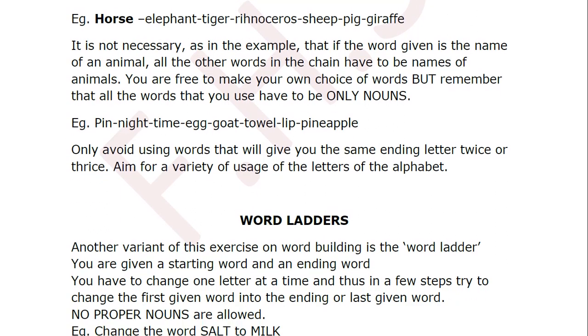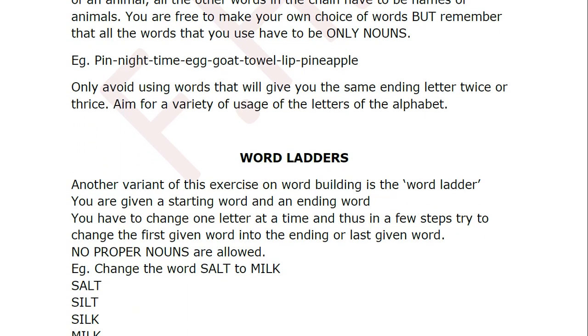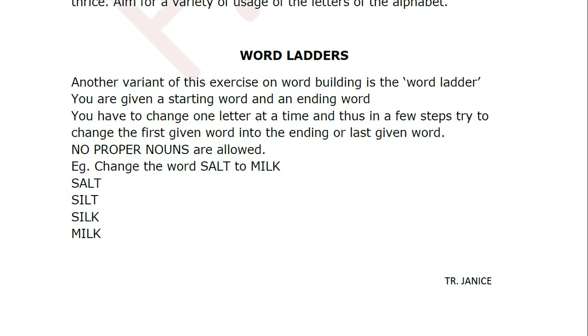Word ladders. Now we go to word ladders. Another variant of this exercise on word building is the word ladder. You are given a starting word and an ending word. Now this is difficult and you really have to think. What they do here is, they are not telling you to start with this or end with this.